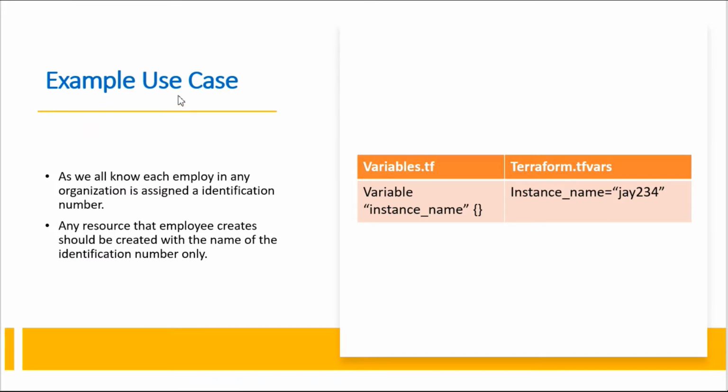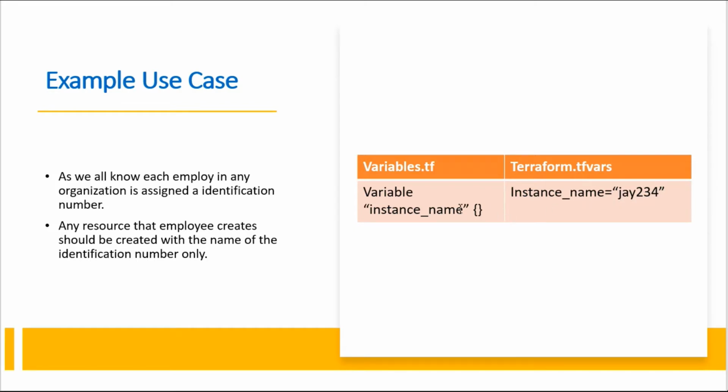As we all know, each and every employee in any organization is assigned an identification number. Any resource that the employee creates in a specific cloud environment should be created with the name of the identification number only. That is one example. Assume the variable instance_name we kept blank in the variables.tf file, but in the terraform.tfvars file, instance_name equals the name and number we have given.